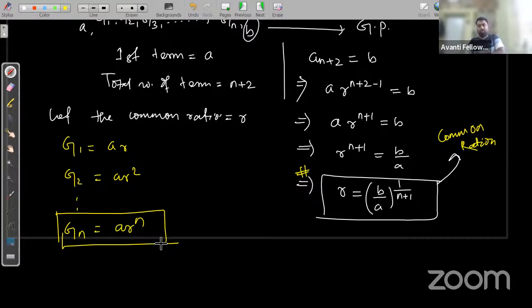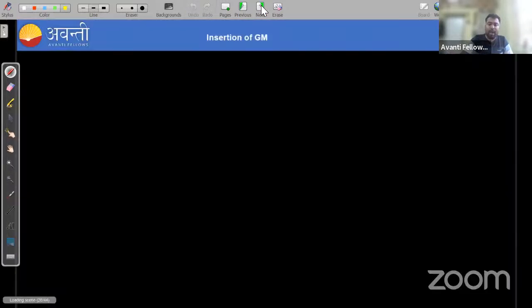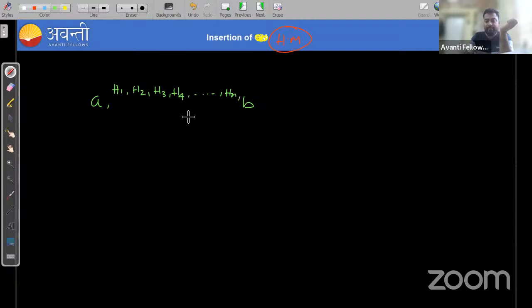Similarly, now we'll move to the harmonic mean, or how we can insert n harmonic means in between two numbers if they are given. Suppose in this case also you are given two numbers a, b, and you need to insert n harmonic means H1, H2, H3, H4 up to Hn in between these two numbers, right?